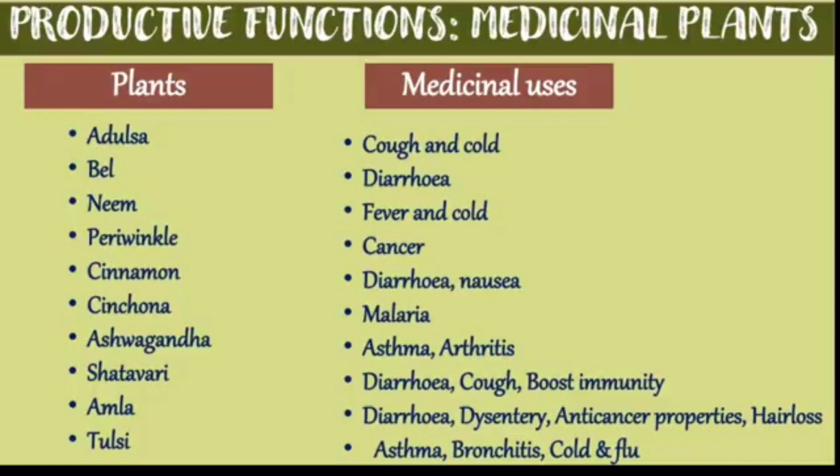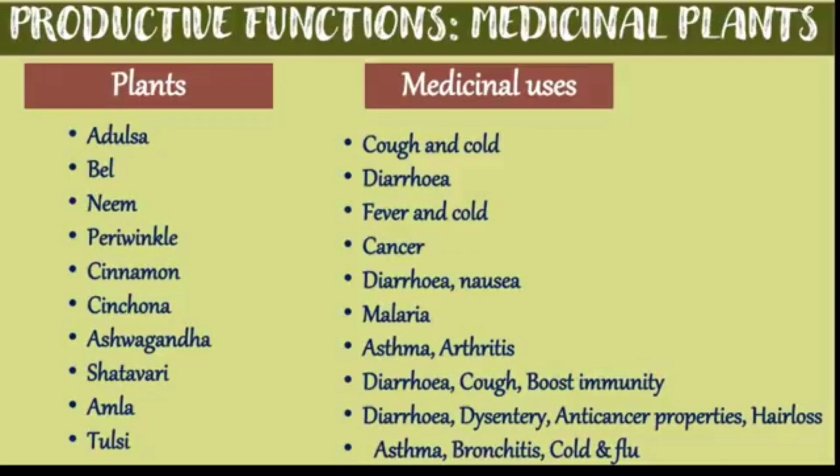Basically they are medicinal plants, like adulsa, bel, neem, periwinkle, cinnamon, cinchona, ashwagandha, shatavari, amla and tulsi. These are all useful medicinal plants used in medicines. Okay, so on the side you can see their medical uses. They have been given one by one. Like adulsa is used in medical issues like cough and cold.